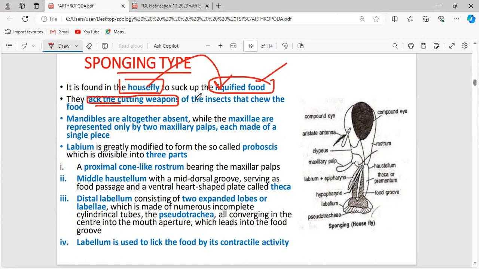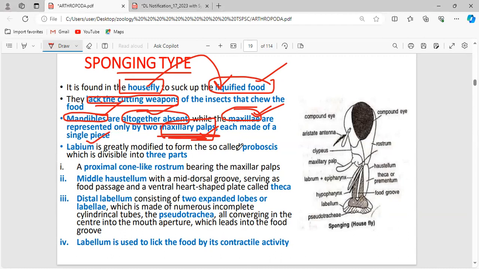What are their cutting weapons actually? Maxillae and mandibles act as cutting weapons. The mandibles are altogether absent because there is no need for these structures to develop, because they are going to feed on liquid food. The maxillae are absent, but the maxillary palps are present. The maxillae are represented by the maxillary palps, only then can it taste the food.